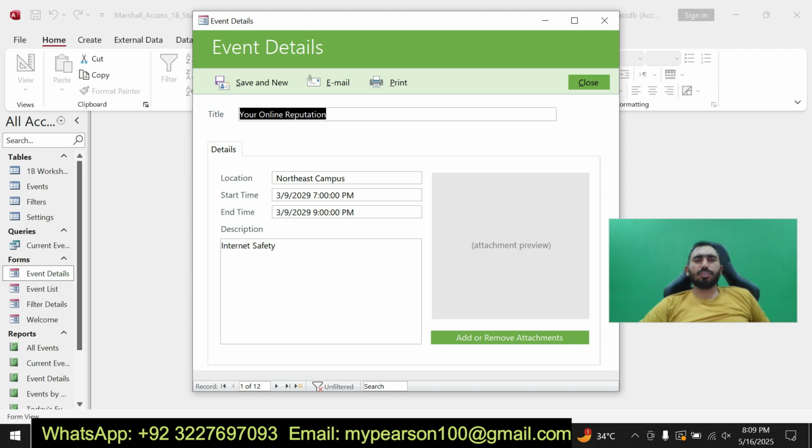I can show you the form, and here is the print. The title for the form is Your Opinion Reputation. Okay, basically it's a short solution of Access 1B student workshop.